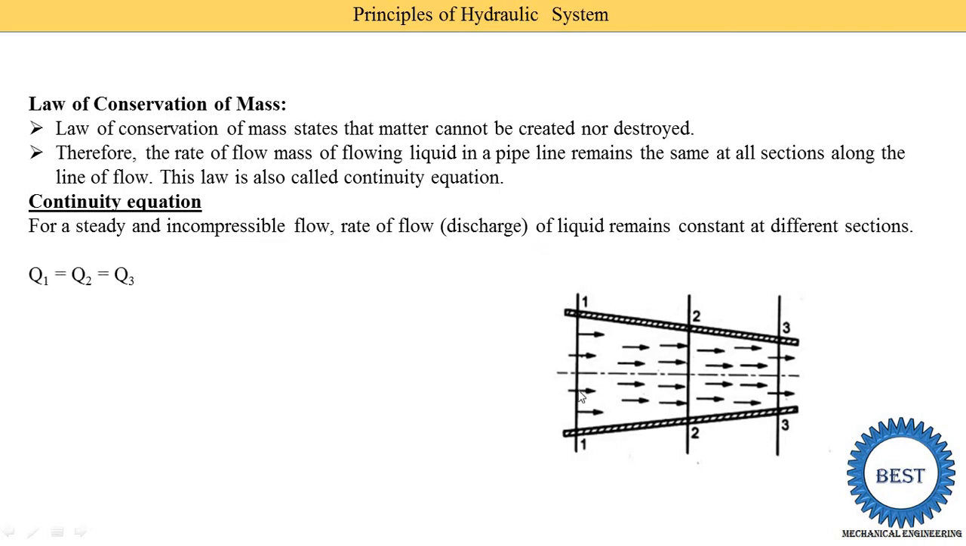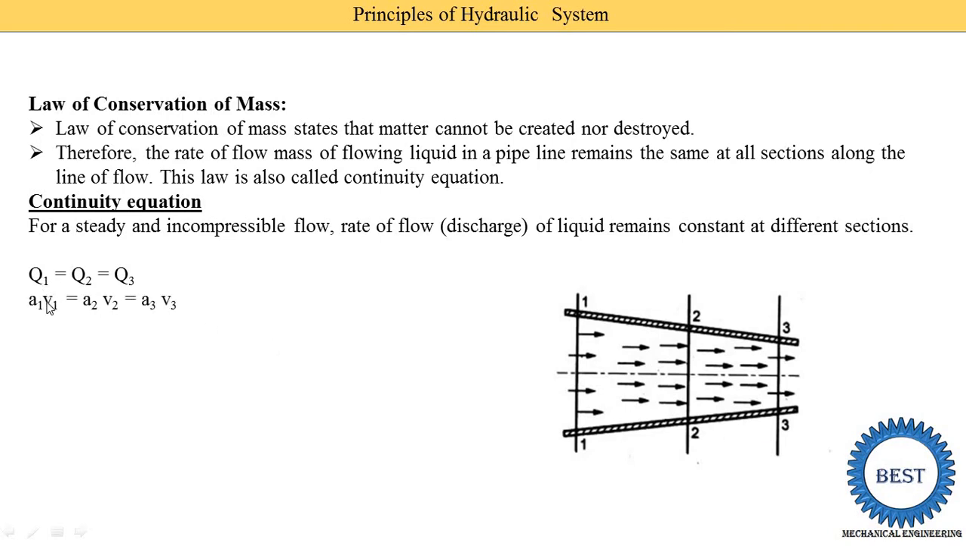Here we take the 3 sections. So what is the equation? The rate of flow Q is the same, that is Q1 at section 1, Q2 at section 2, and Q3 at section 3 are the same. We know that here the area is changing, so with the area the velocity changes, but the quantity is the same at all the 3 sections.